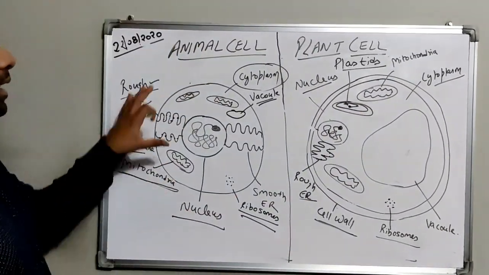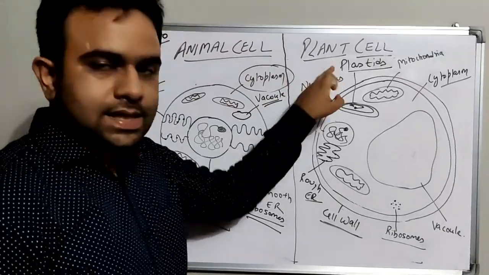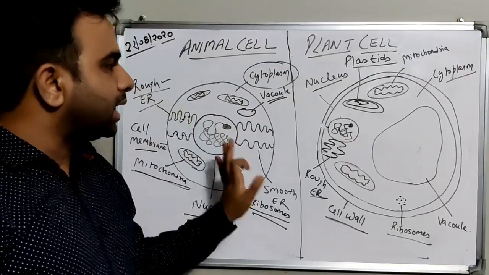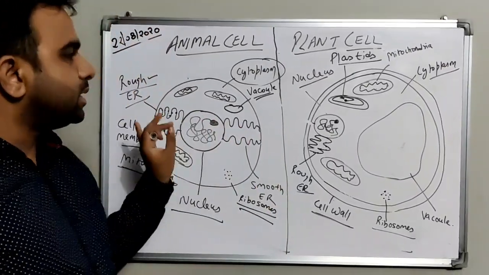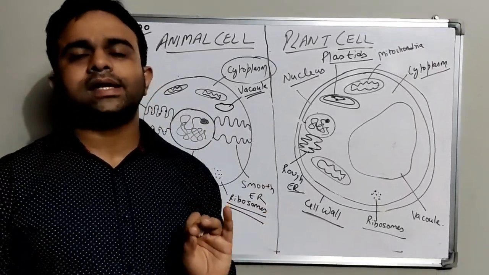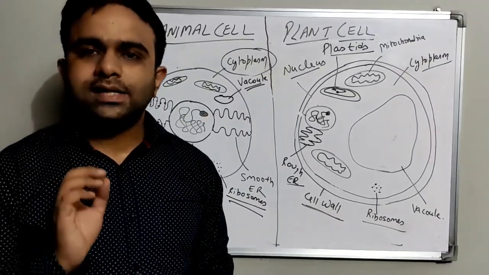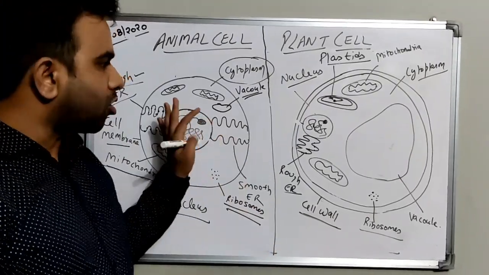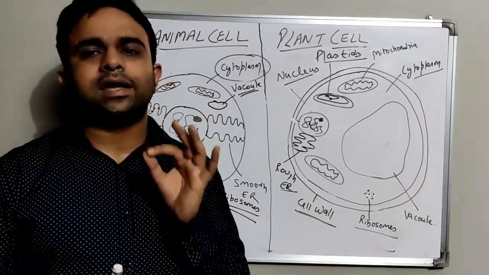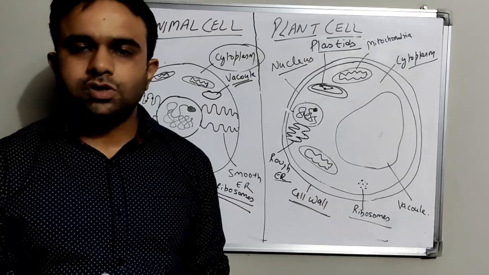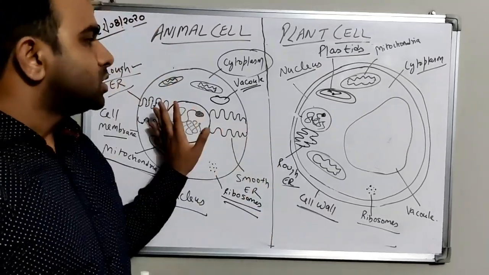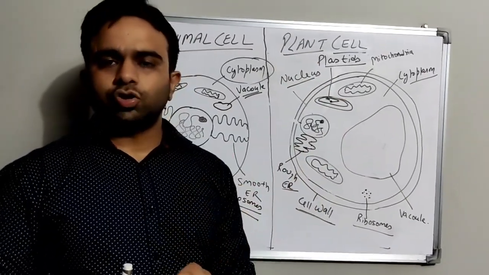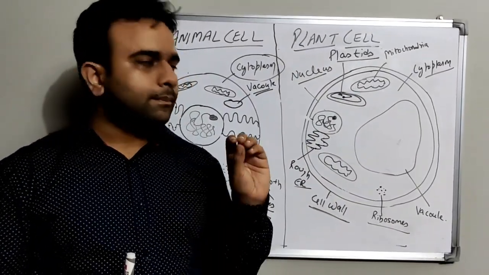So you have to make animal cell and plant cell in your science notebook with the help of this diagram. Students, I am again repeating the point. You must be studying certain other organelles in various side books. That is not in our syllabus. We are strictly following the NCERT. So according to NCERT, we have covered each and every single term in the chapter. So don't worry about that. Okay. So just revise. I hope you have understood the entire chapter. Just go through the NCERT science book and practice as much as you can.